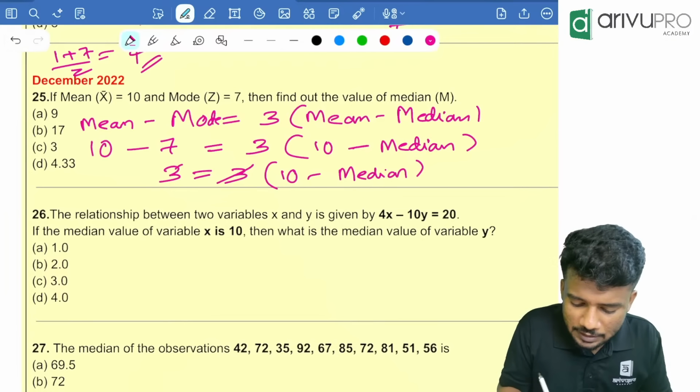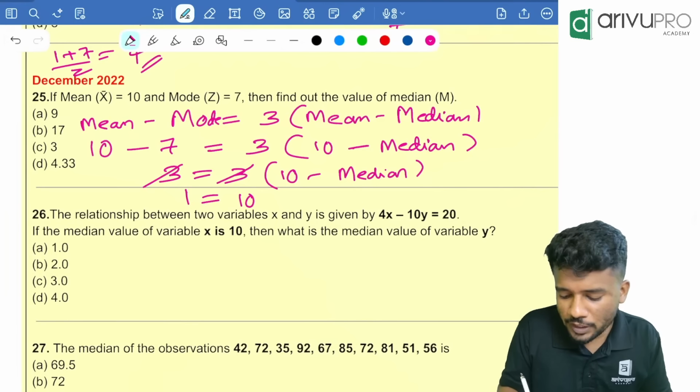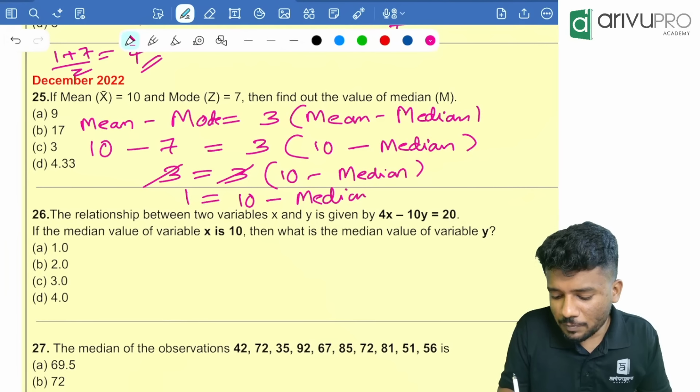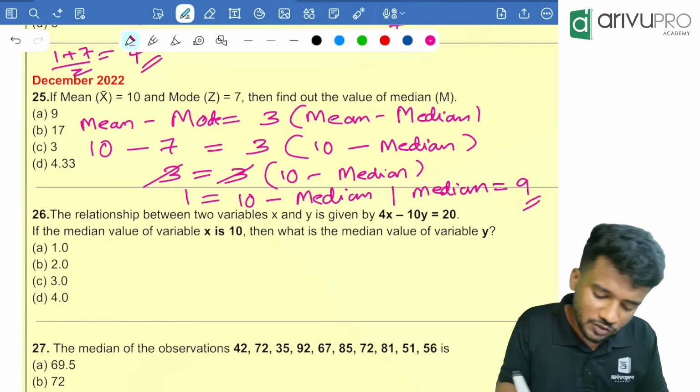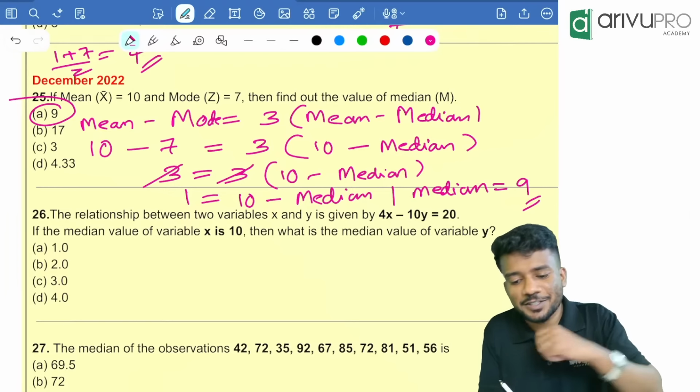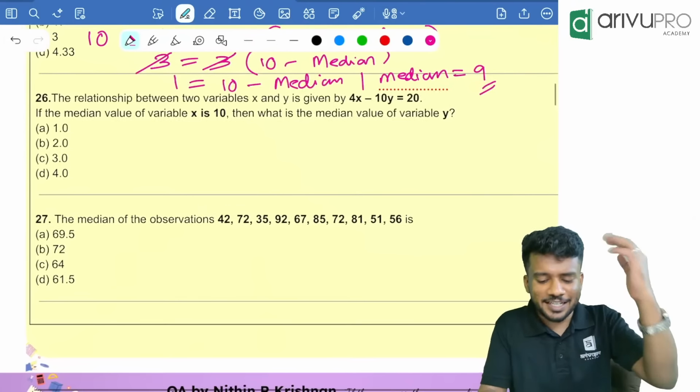Now people, cancel this. What is remaining? 1 is equal to 10 minus median. From that, median is equal to what? Median is equal to 10 minus 1, which is equal to 9. Option A is your answer. Very easy to get. Next question.